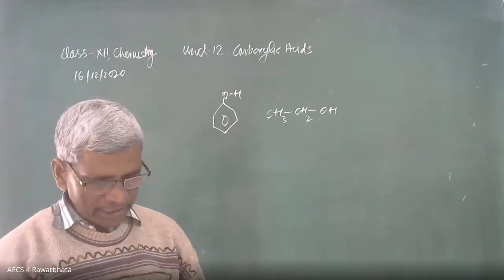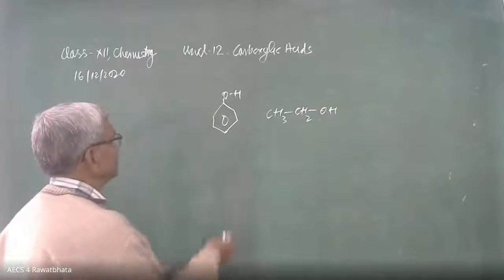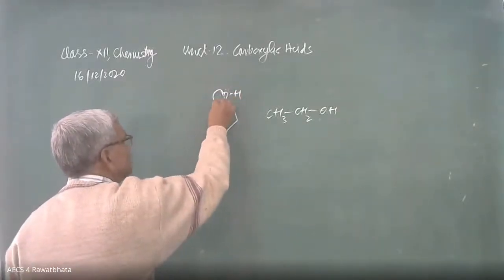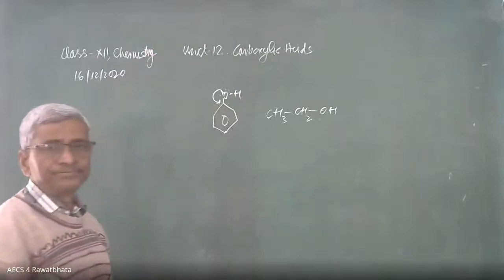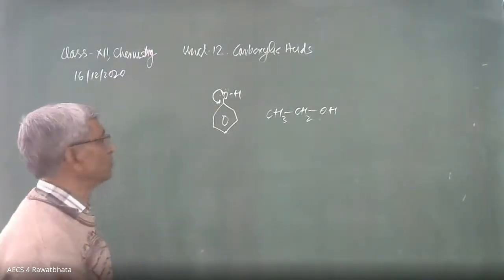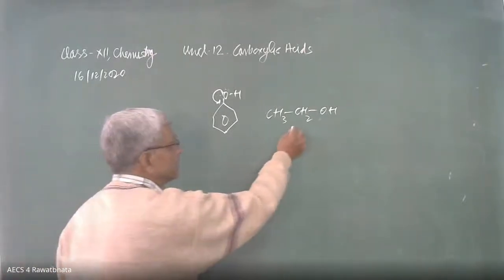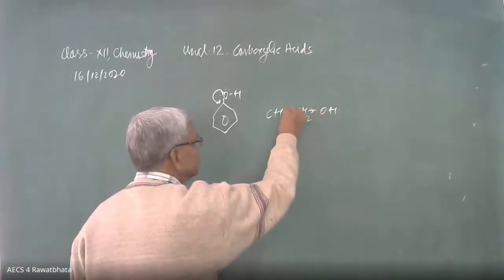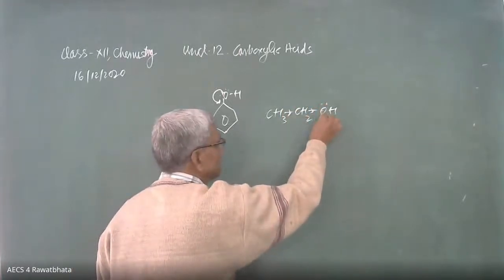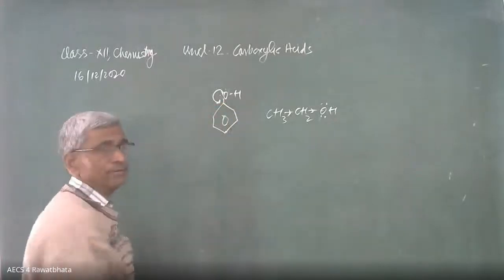Why does phenol have less dipole moment? Here, the oxygen is going to donate its electron pair to the ring. That's why the electron density, that is the negative charge over oxygen, is lesser. In this case (ethanol), the CH3, that is the alkyl group, releases electrons towards oxygen, and this oxygen has more electron density as compared to the oxygen of phenol.